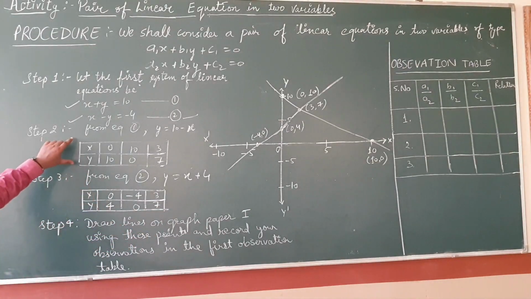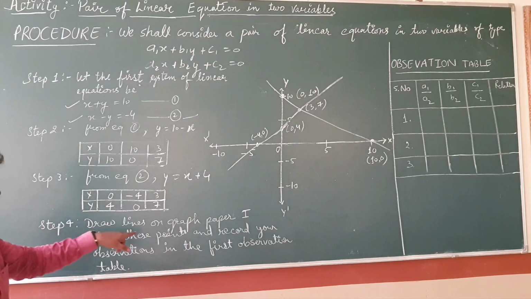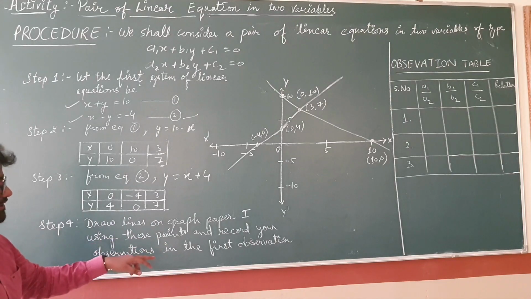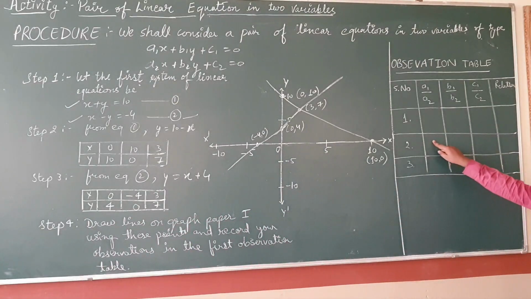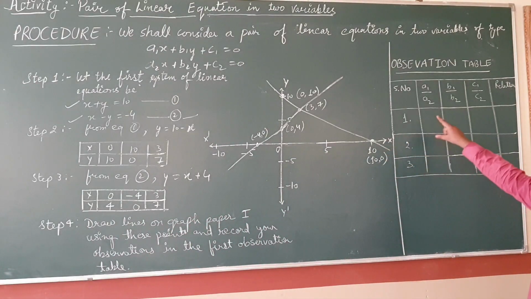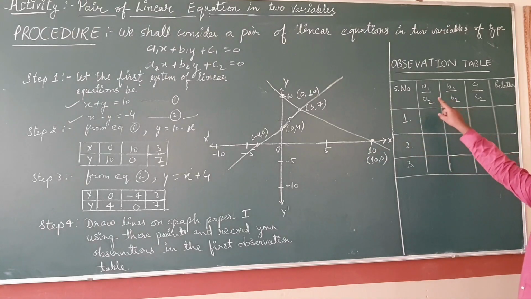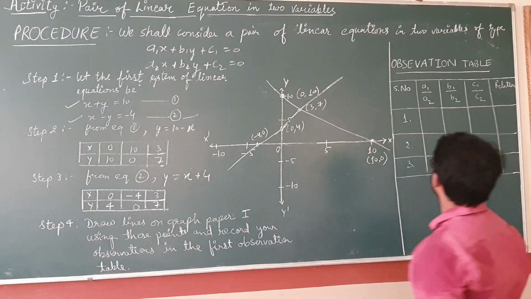Now you have got two tables, okay, and draw lines on the graph paper 1 using these points and record the observation in the first observation table. I have drawn this observation table here. From these two equations you will have to find out the ratio of the coefficient of x, a1 upon a2, the coefficient of y, b1 upon b2, the constant coefficient c1 upon c2, and also you will have to write the relation of these two equations. Clear, students?